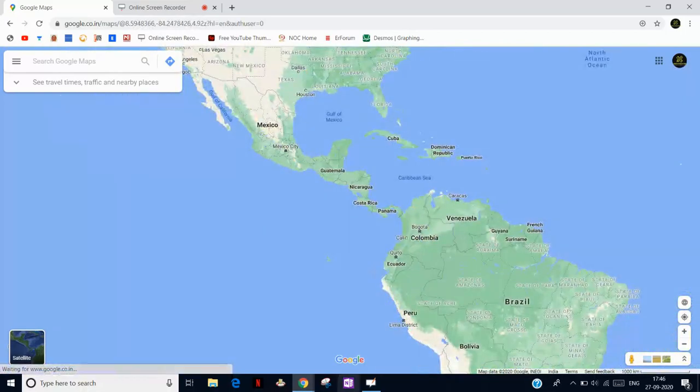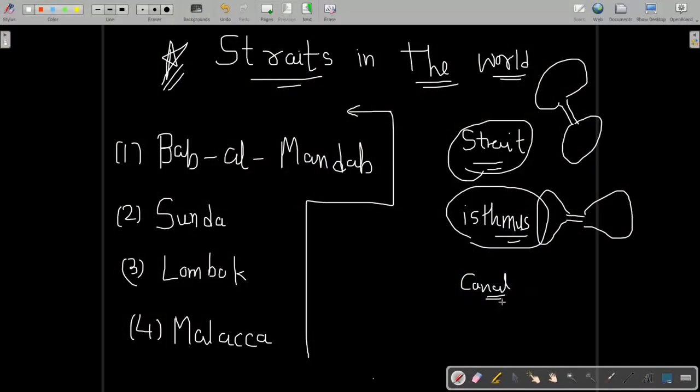The next is canal. What is a canal? What is the difference between a canal and a strait? A canal is also the same. It is a small water body which connects the two larger water bodies by a small passage. But the main difference between a strait and a canal is that a strait is natural, and a canal is man-made. We have dug and taken out this landmass, then it is called a canal. Okay, hope you guys are clear on this.